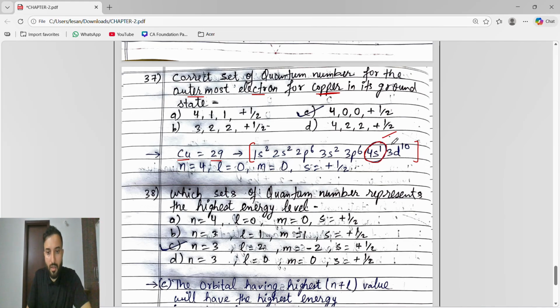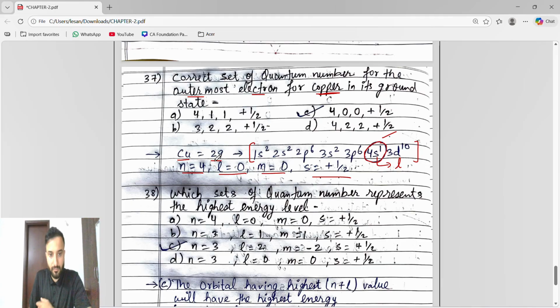So 4s, for this we have to write what is n. Yes, n is 4. And which subshell? S subshell. So for S subshell, what is the L value? 0. If L is 0, M is 0. S is plus half. This is the correct option: 4, 0, 0, plus half.